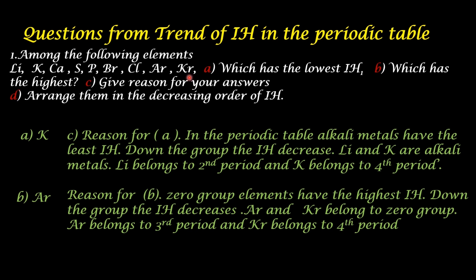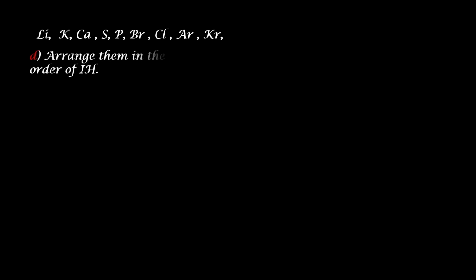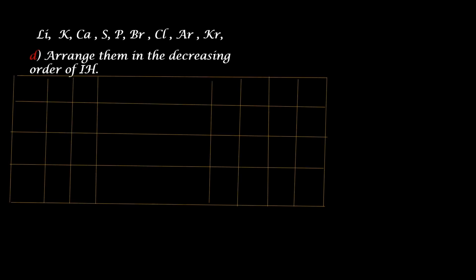Now we will move on to answer section D. I'll copy the question over here. In order to arrange these elements in the decreasing order of their ionization enthalpy, we have to know the position of these elements in the periodic table. I have made a small representation of these elements' position in the periodic table.